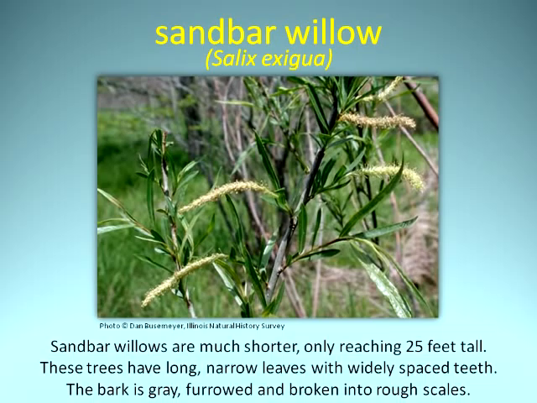Sandbar willows are much shorter, only reaching 25 feet tall. These trees have long, narrow leaves with widely spaced teeth. The bark is gray, furrowed, and broken into rough scales.